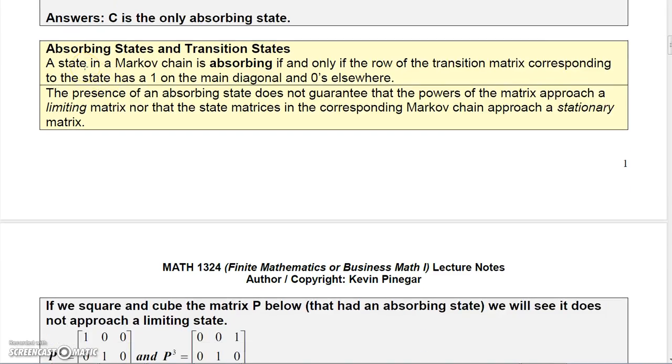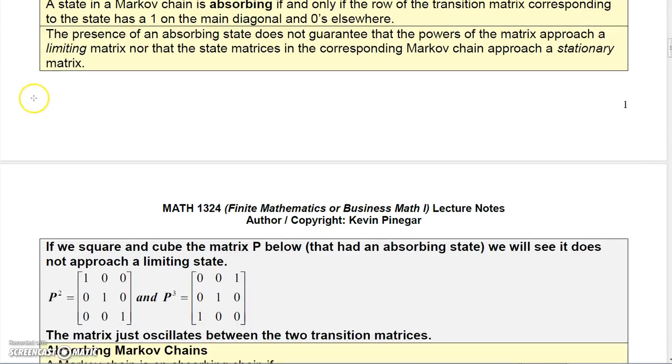Now, the presence of an absorbing state does not guarantee that the powers of the matrix approach a limiting matrix, nor that the state matrices in the chain approach a stationary matrix. So keep that in mind.